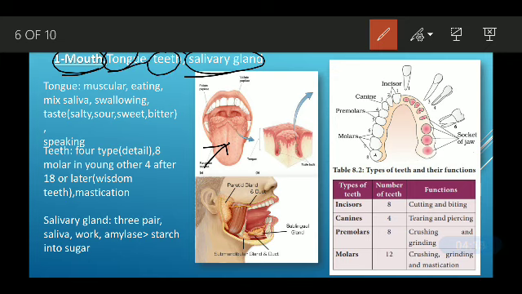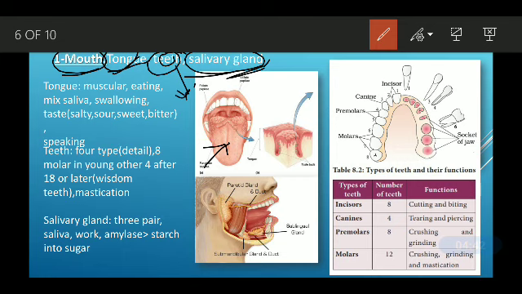When we take food here, it is mixed with saliva with the help of the tongue, and with the help of the teeth it is churned and ground. The salivary glands secrete saliva, and the food is partially digested here.